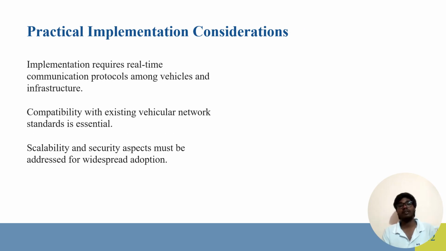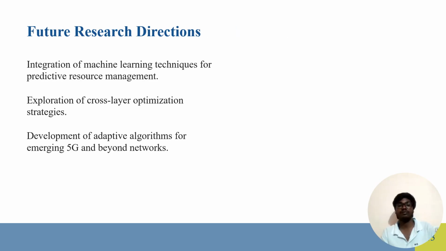Practical implementation considerations. Implementation requires real-time communication protocols among vehicles and infrastructure. Compatibility with existing vehicular network standards is most essential. The scalability and security aspects must be addressed for widespread adoption. Here, the implementation requires real-time communication protocols among the vehicles and the infrastructure, and compatibility with vehicular network standards is essential. The scalability and the security must be addressed for widespread adoption.